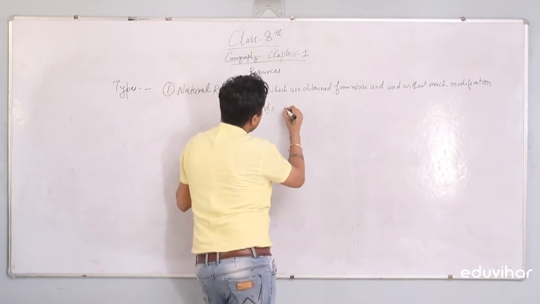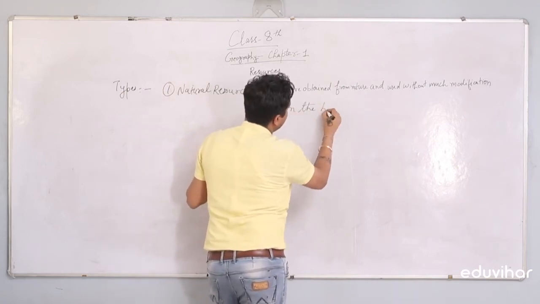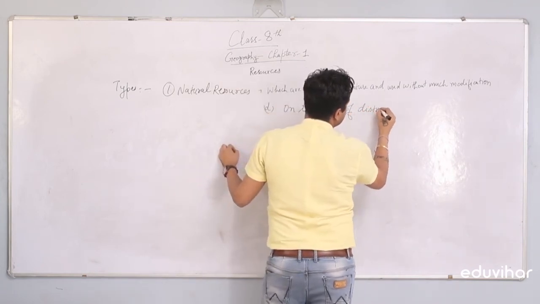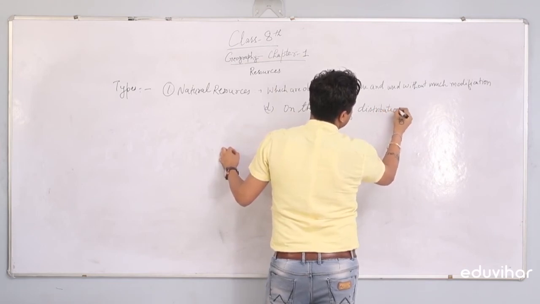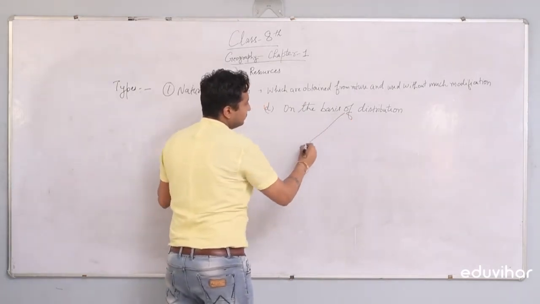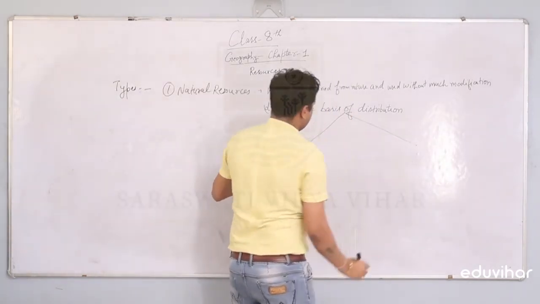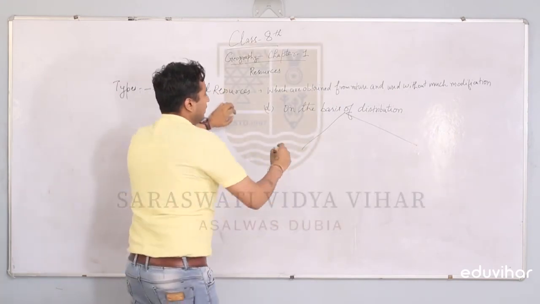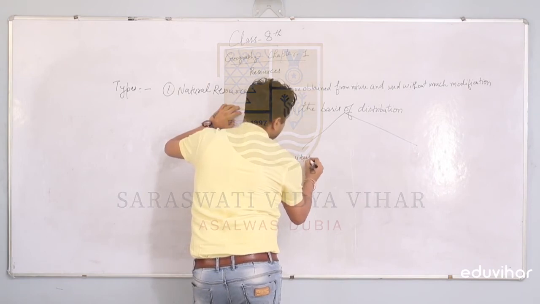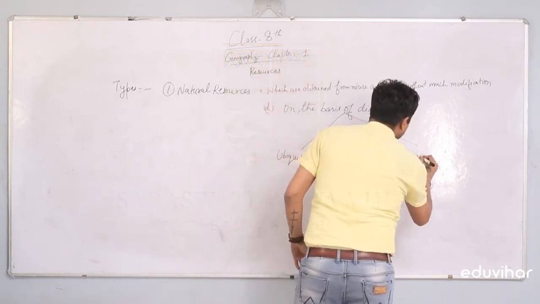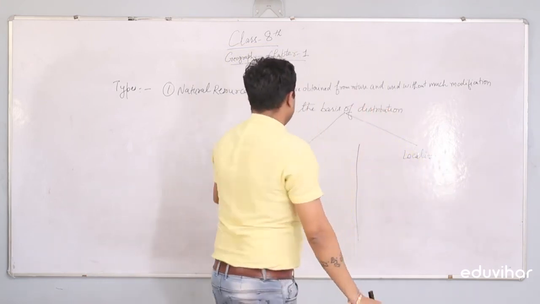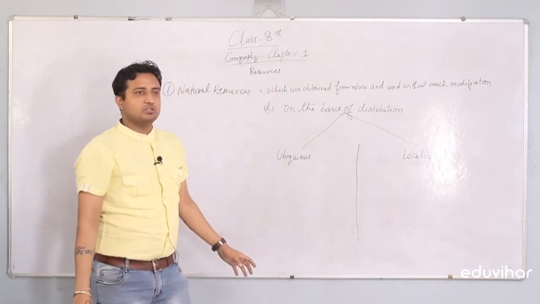This is on the basis of distribution. On the basis of distribution, these can be divided into two parts: ubiquitous and localized resources, guys.